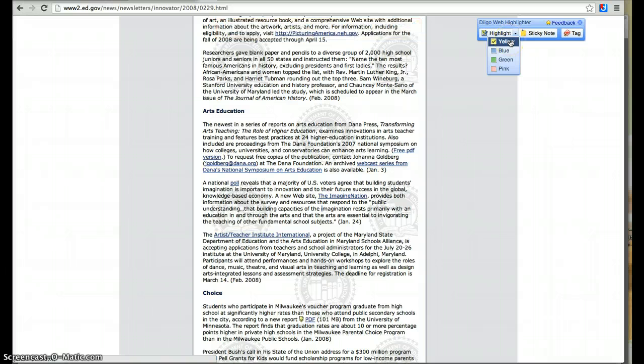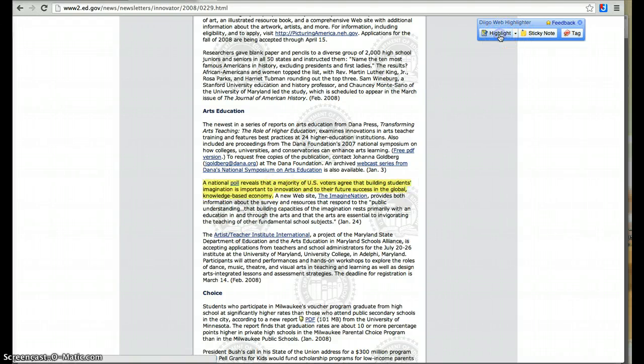Highlighting is awesome. You can use yellow, blue, green, or pink. So if you've already determined some of your subtopics, like I have, I can actually highlight in different colors if those particular pieces would be able to be used for different subtopics. So I'm going to stick with yellow, and I'm going to focus on why imagination is so important. So I'll make yellow that. I have found that a national poll reveals that a majority of U.S. voters agree that building students' imagination is important to innovation and to the future success of the global-based economy. I think that's pretty awesome.